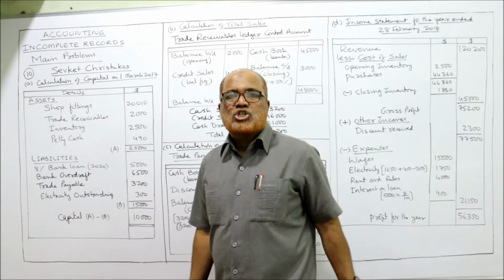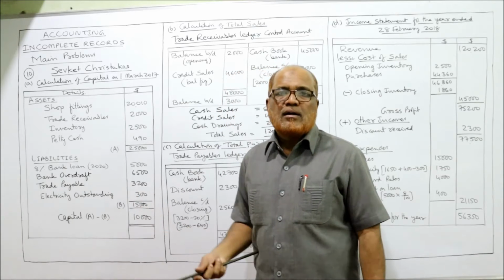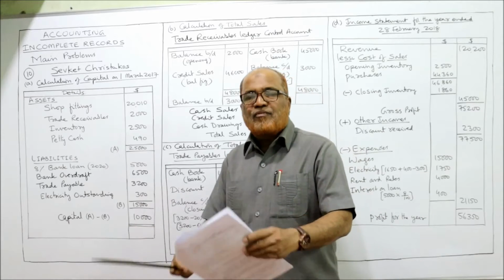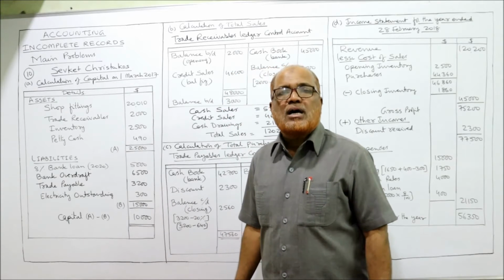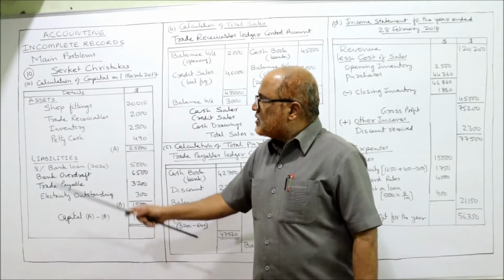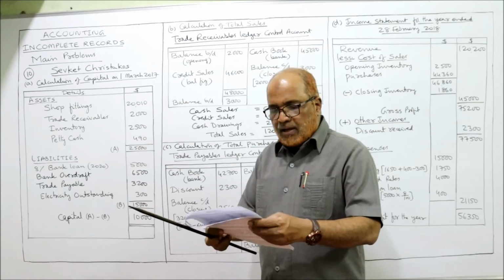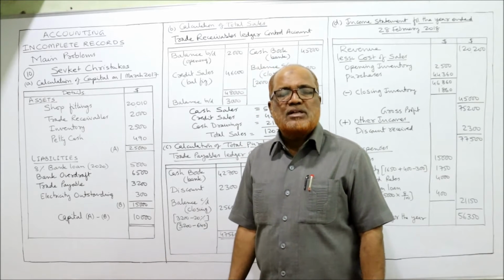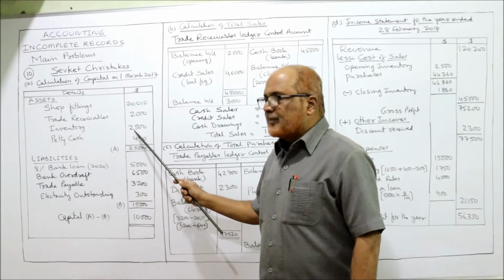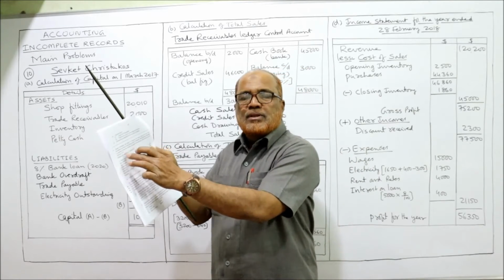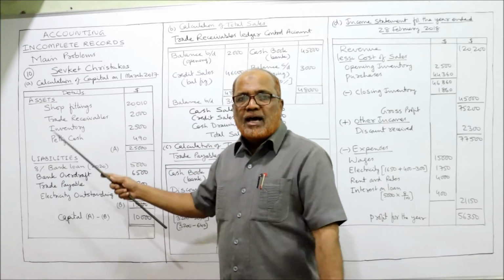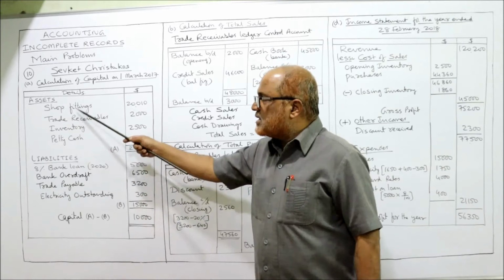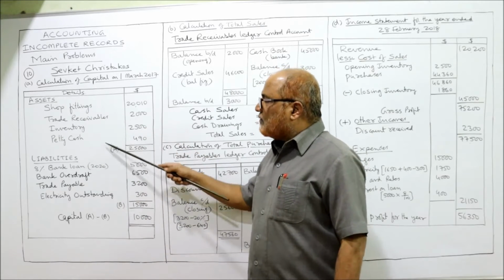So electricity outstanding is a liability. Next comes petty cash. Petty cash means cash on hand. It's an asset. So petty cash I have taken on the asset side. Next comes shop fittings. It's an asset, a non-current asset. So on the asset side, shop fitting 20,000. Last one, inventory. Inventory is the stock of goods which are unsold. It's an asset. So whatever items are given in the problem, all the items I have marshaled into assets and liabilities. That's the only thing you have to remember: what are the assets and what are the liabilities? Take the total of the assets.